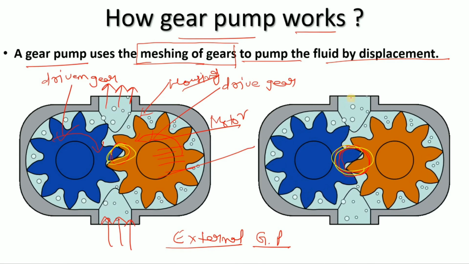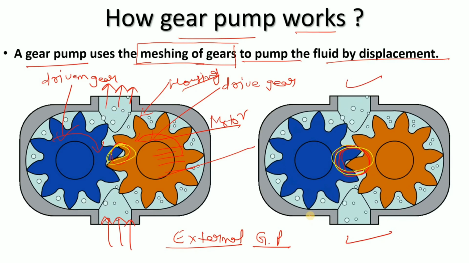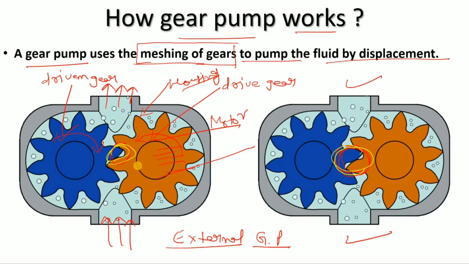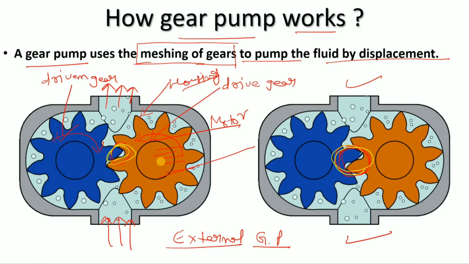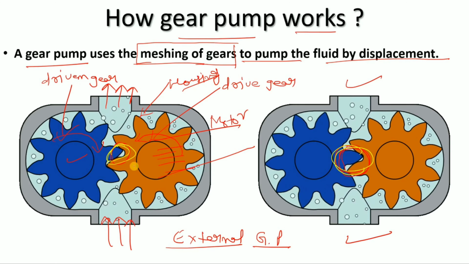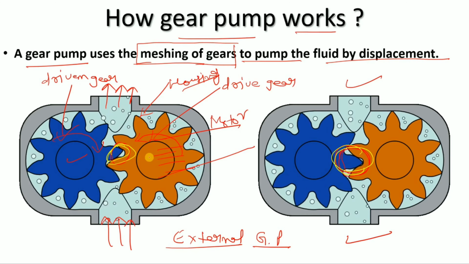You can also see the gear pump in the animation video. As we start our pump, the drive gear will rotate anti-clockwise and the other gear will rotate clockwise. So in the housing of the gear pump there are the gears.